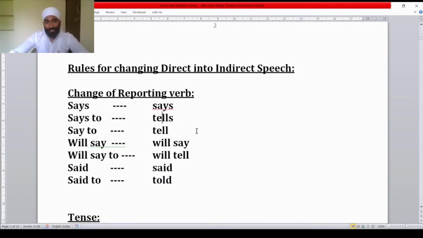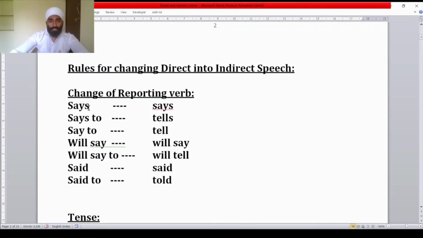Says to. We apply says to when an object is there to receive the action of saying, such as Mohan says to Aman. So Aman is the object in this sentence. If such an object is there, says to comes or said to comes. If only a subject is there, only said or says comes, such as Pawan said. Only Pawan said came because an object is not there to receive whatever Pawan said.